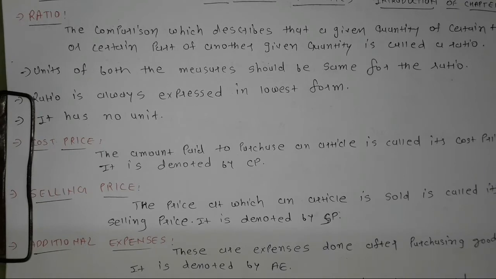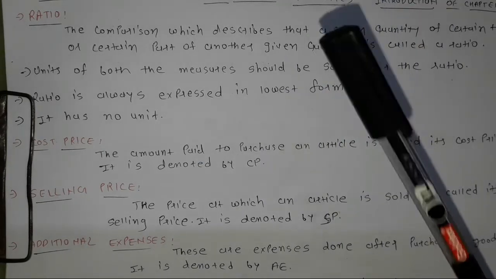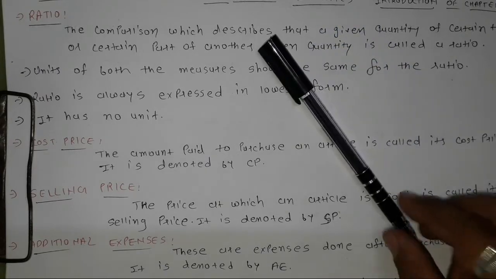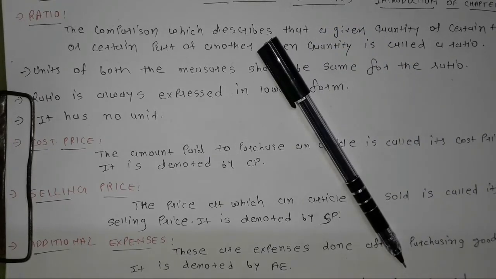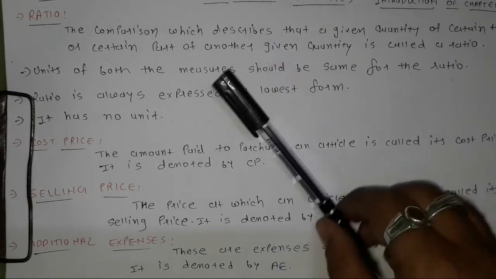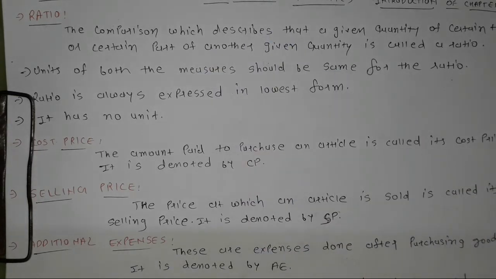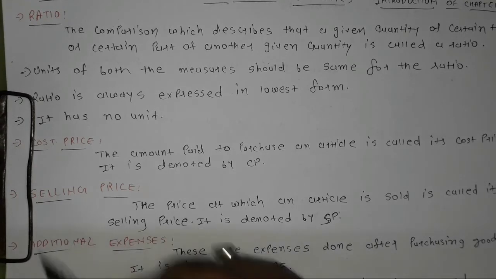For example, if I have to buy this pen, to purchase this pen it costs me rupees 5. So rupees 5 is the cost price of this pen. At a particular amount we are purchasing a particular thing, article or any goods, so that is called its cost price, because to purchase that particular thing it costs us a particular amount. And the next one is selling price.